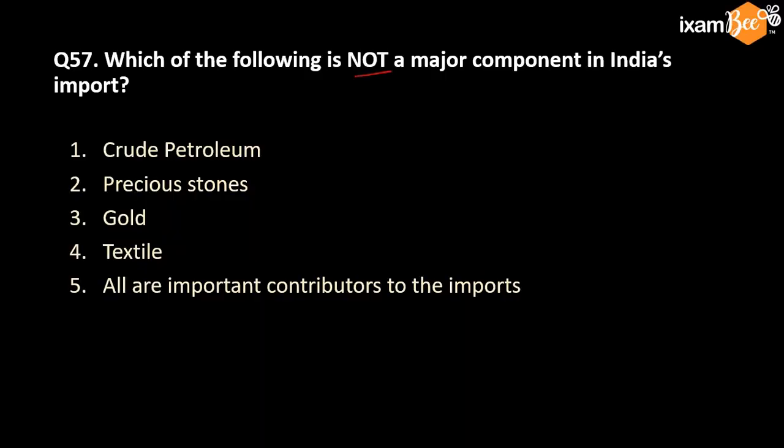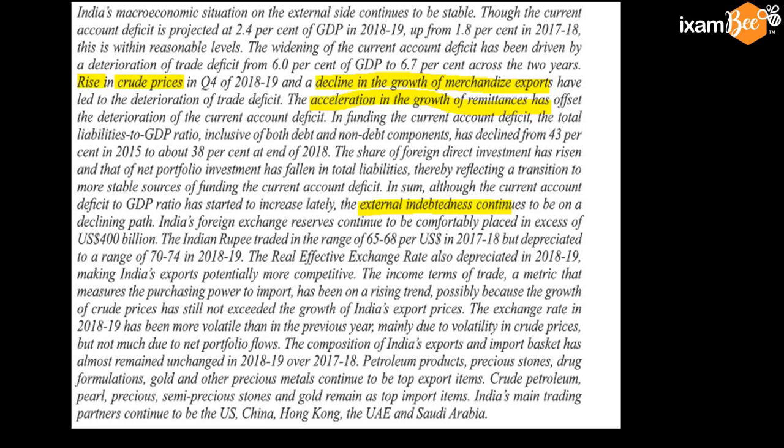Which of the following is not a major component in India's import? Textile is not a major component in import. Understand this. Widening of the current account deficit has been driven by the deterioration of the trade deficit from 6% of GDP to 6.7%. So trade deficit happens because of the difference in the export and import.